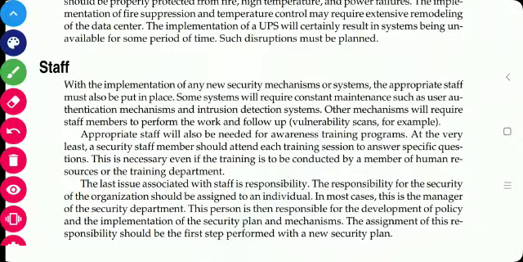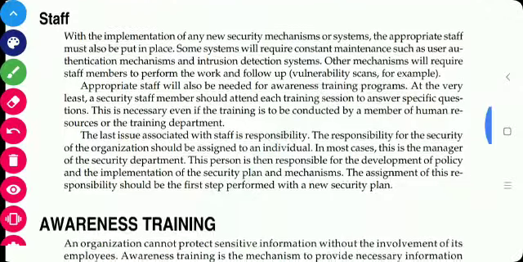Some of the systems require continuous maintenance, some require an authentication mechanism, some require intrusion detection systems, and for this it is necessary to hire qualified as well as well skilled staff, and it is necessary to give training to the staff members as well as management persons of the organization. So it is necessary to hire a staff member or employee who can give training to the organization's staff.